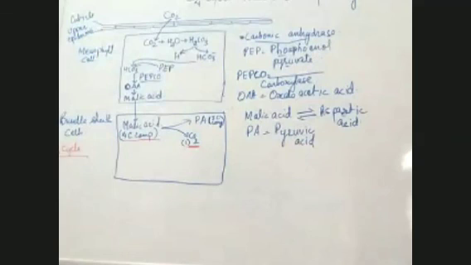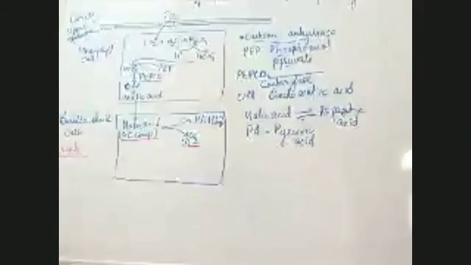So all 4 have been covered up here. Because 1 CO2 is produced here all the time, that means carbon dioxide content is high here, but oxygen content is low. That means low oxygen content and high CO2 content will prevent photorespiration or it will promote photorespiration. What do you say? I want your response. It will promote what? Photorespiration. You're writing promote, but what will it promote? No, that means the concept is not clear.